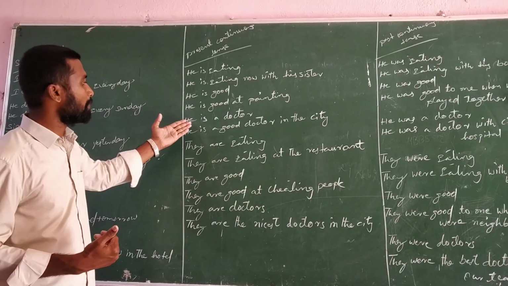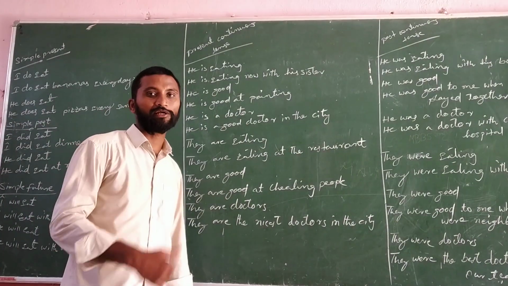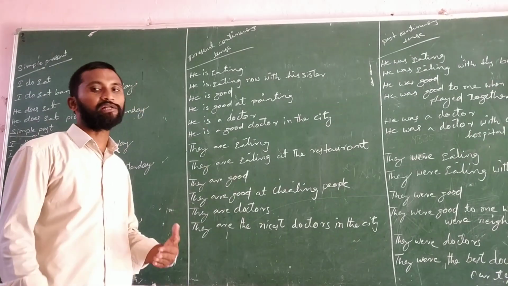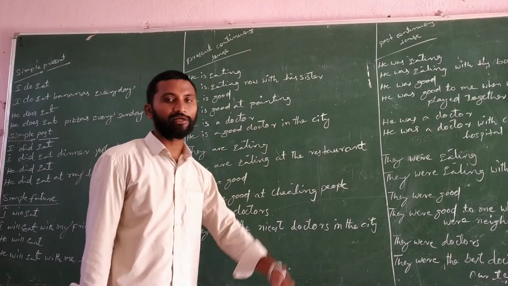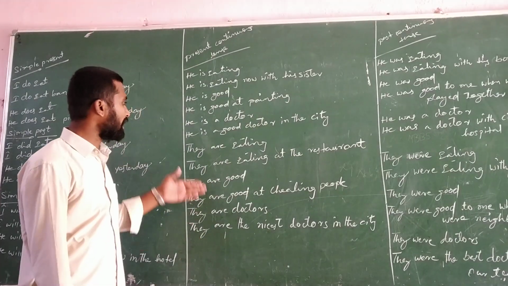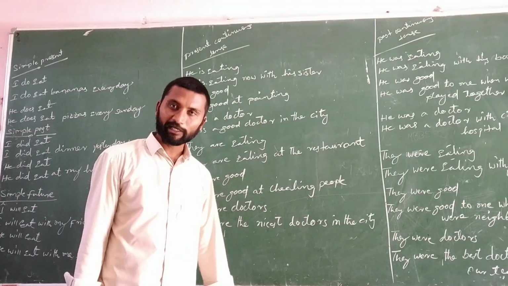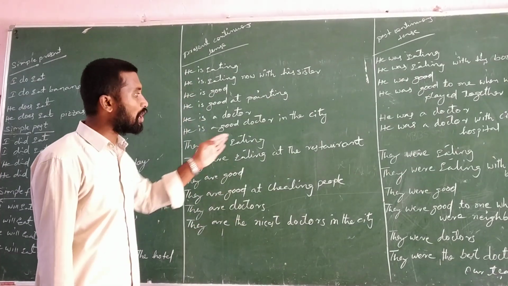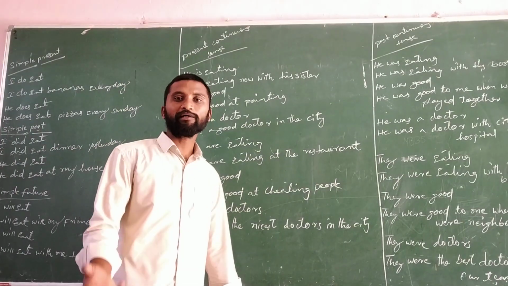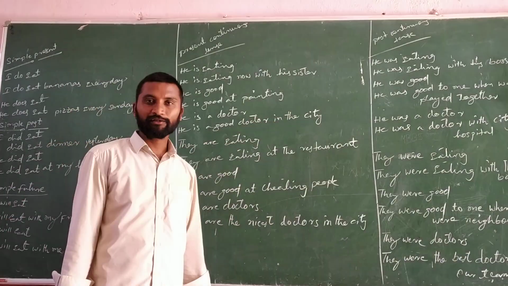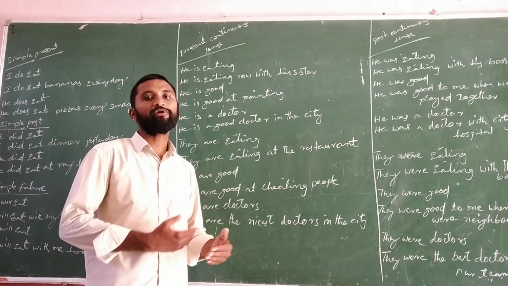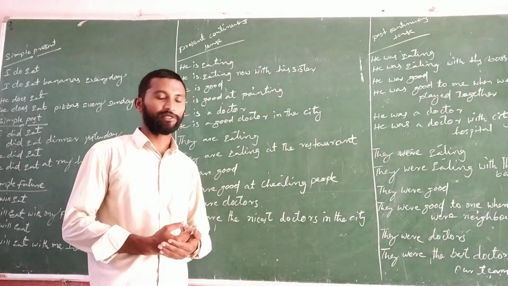And the next one. He is a doctor. Doctor is a noun form here. It is also related to present status only. He is a good doctor in the city. And he is a good doctor in the town. He is a good doctor in the so and so hospital. He is a good doctor in the state. So in this way we can expand the sentences.